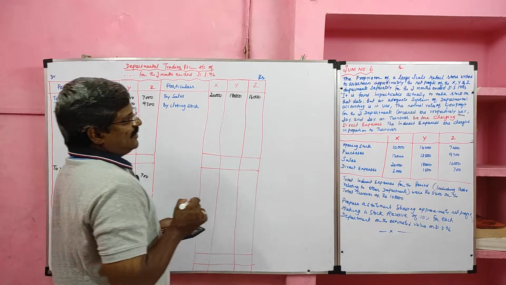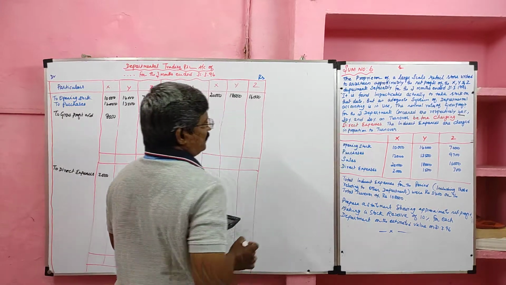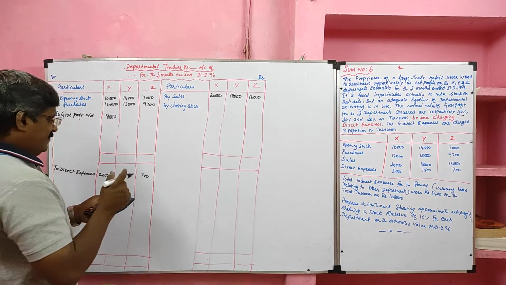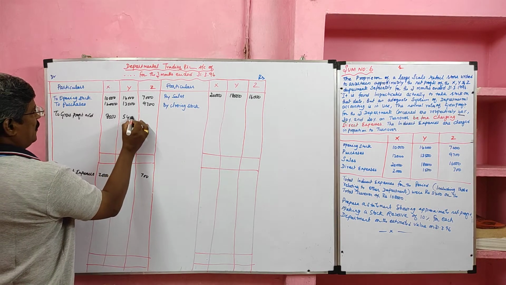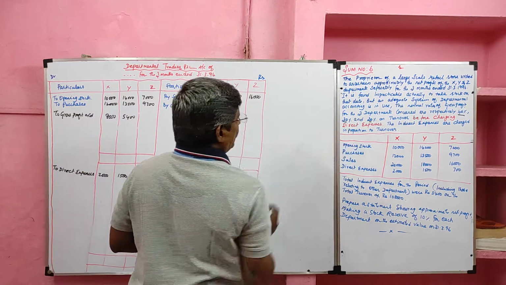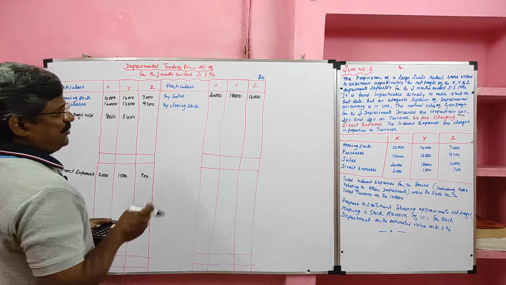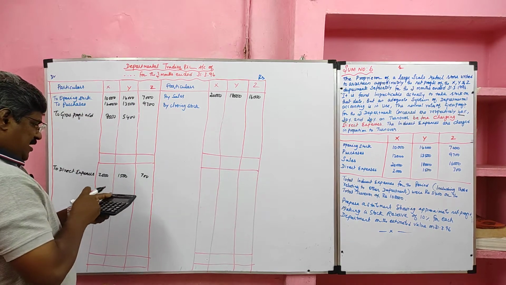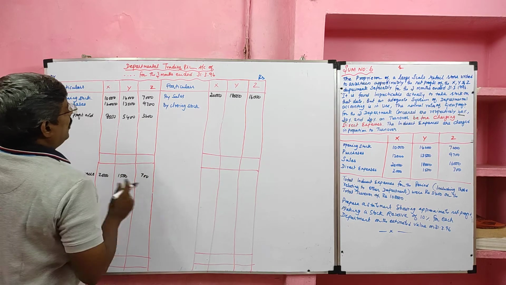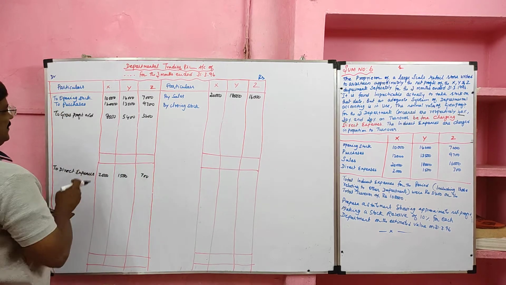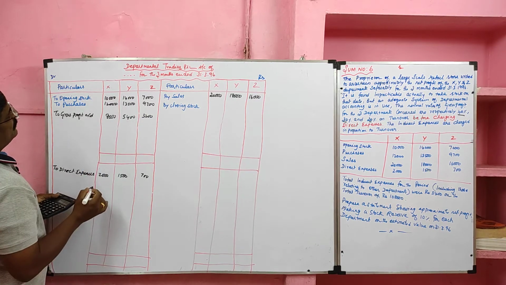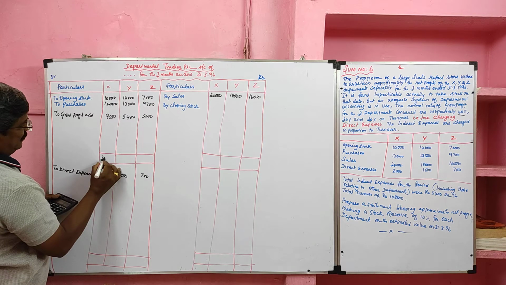Then as far as Department Y is concerned, the gross profit ratio is 30%. So 18,000 into 30% will get 5,400. Then for Department Z, the gross profit ratio is 20%. So 16,000 into 20% will get 3,200. Now we'll ascertain closing stock since gross profit is given. So the debit side total of Department X is 30,000.